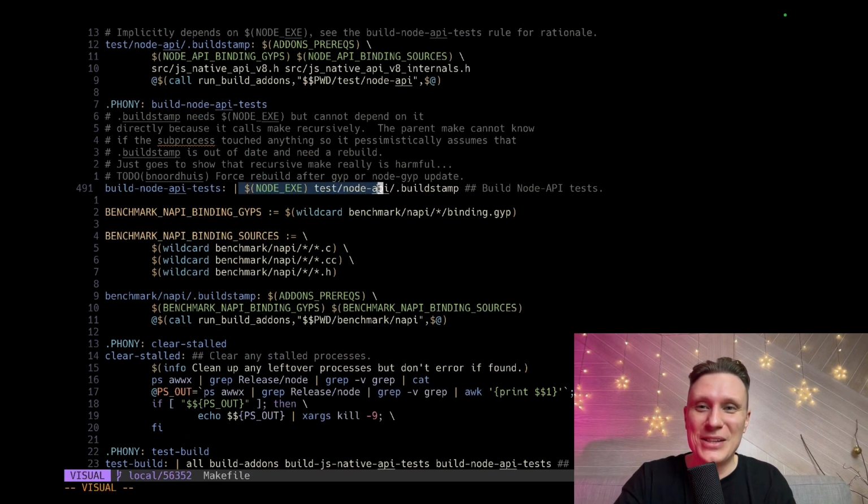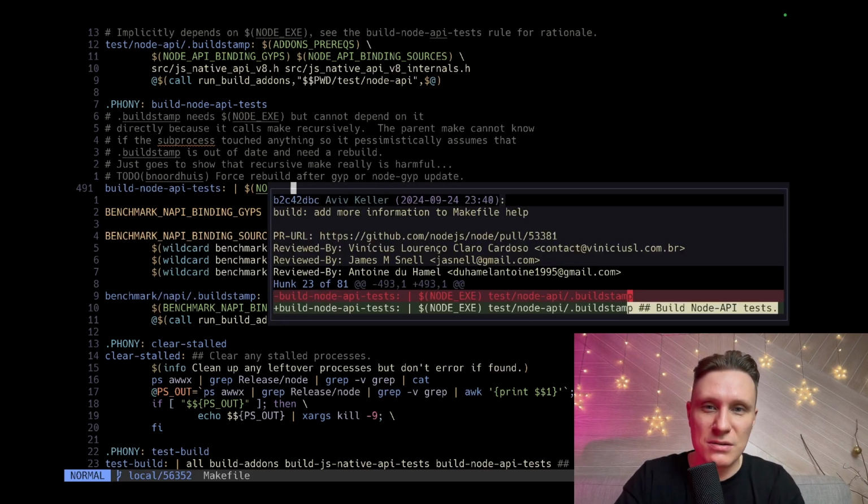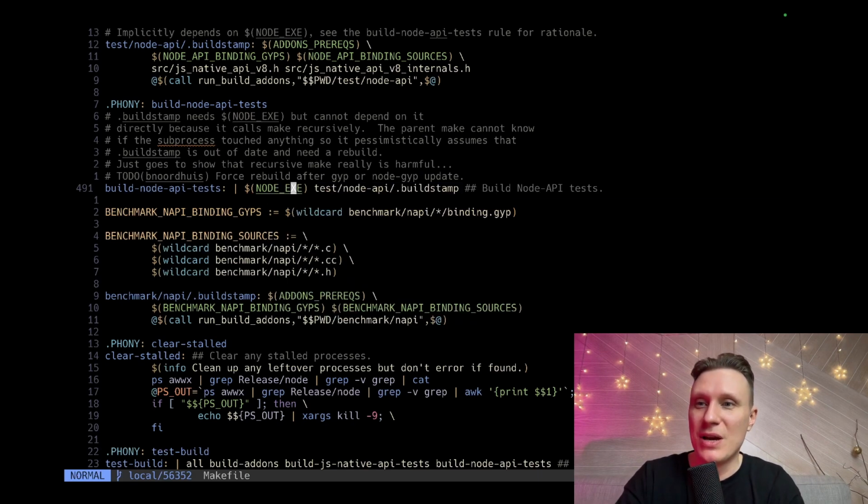Let's check what it does. Okay. Build stamp. It does something. I don't know what it does, but let's check. Some commit. Build Node API test. I really want to build the Node.js API test. Holy moly. I think this is what we need to run. So how to run it?